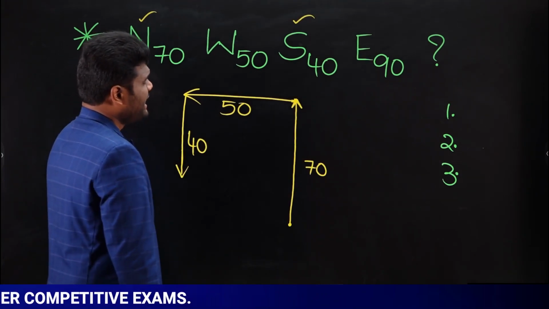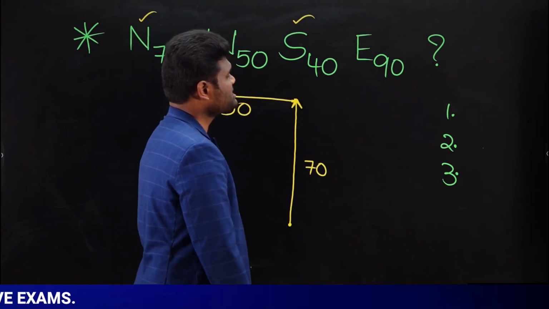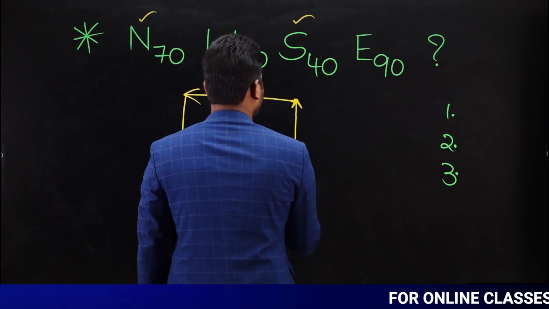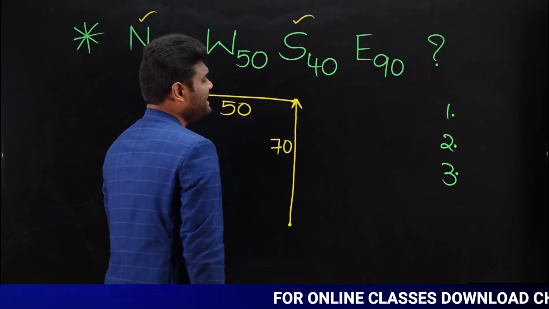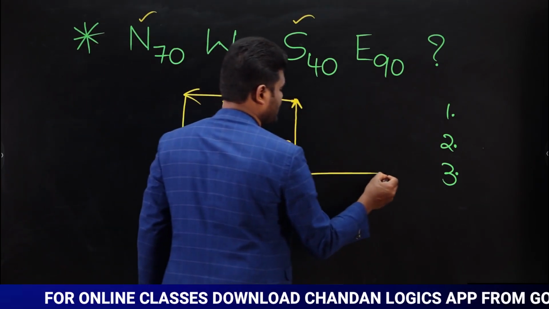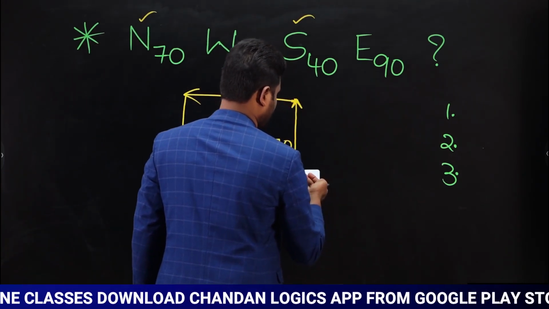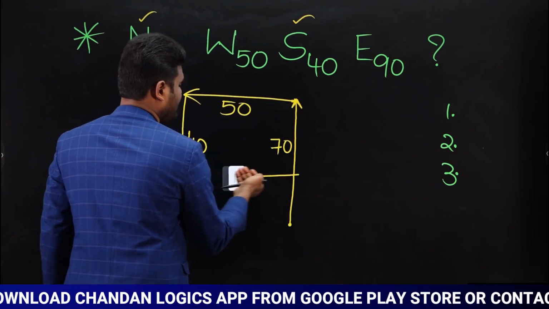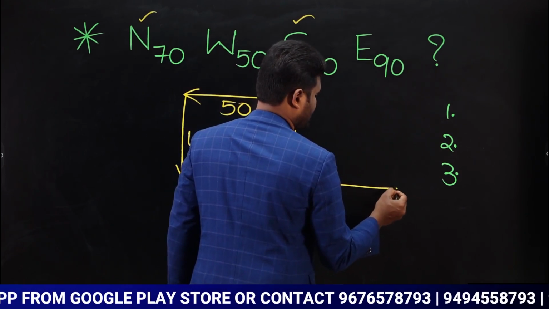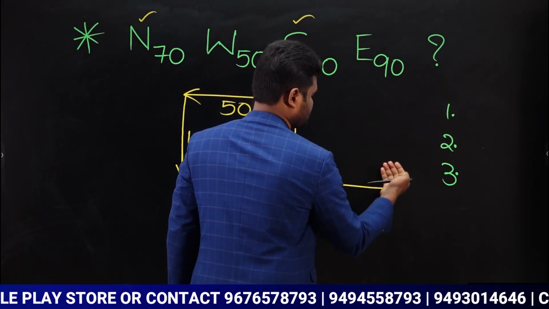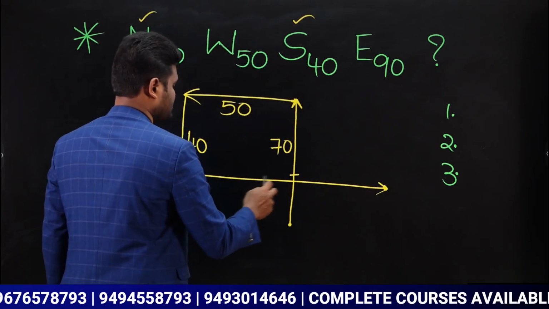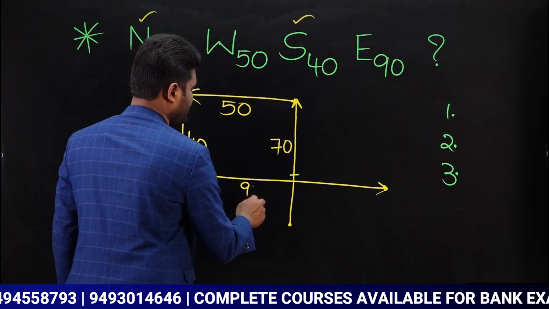Next, what happened? He traveled towards east. How much? He traveled towards east 90 meters. East is nothing but towards our right. Yes, he traveled towards east 90 meters. So this total is going to be 90 meters.